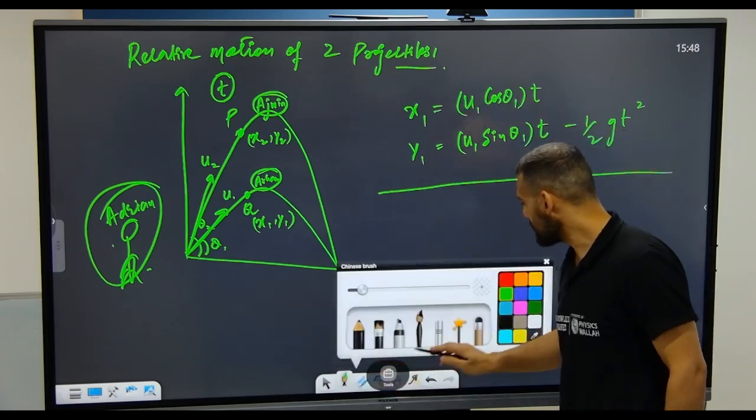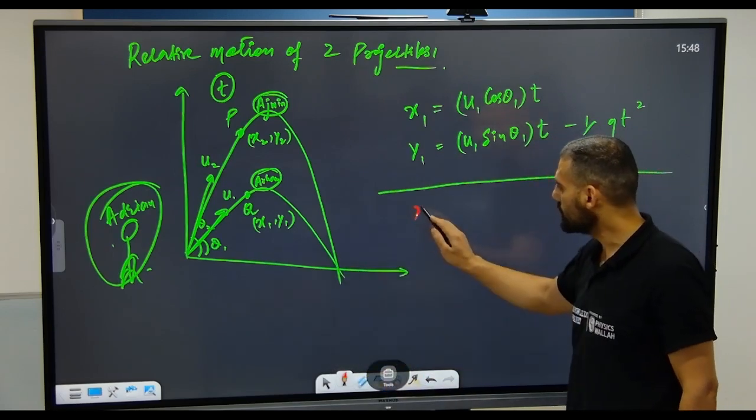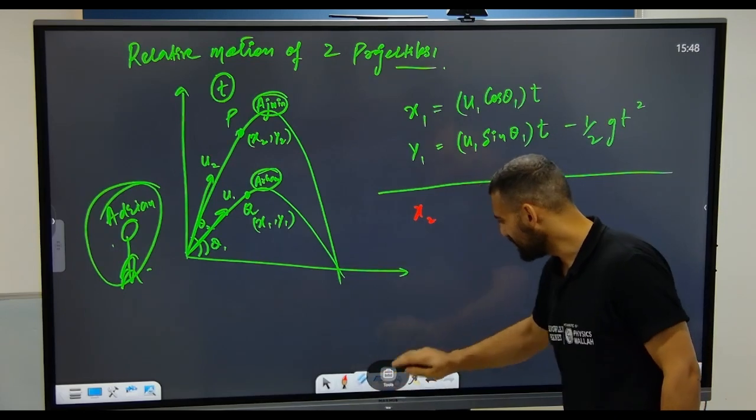For the second person, Adrian writes the equations. X2, not good.